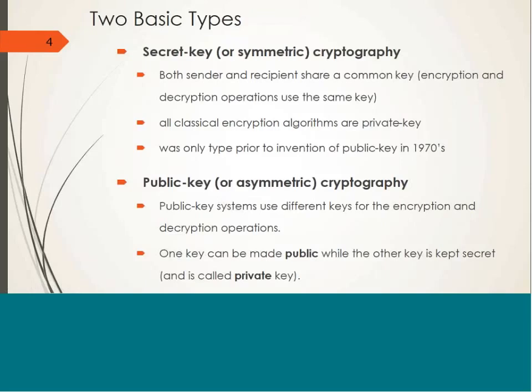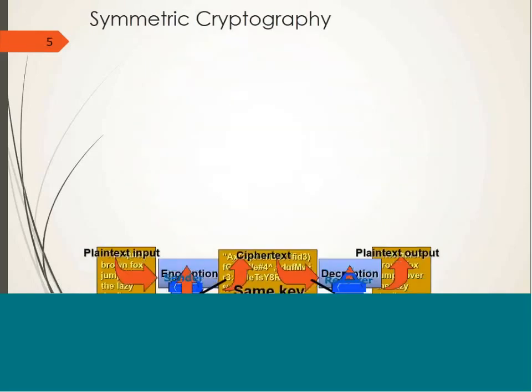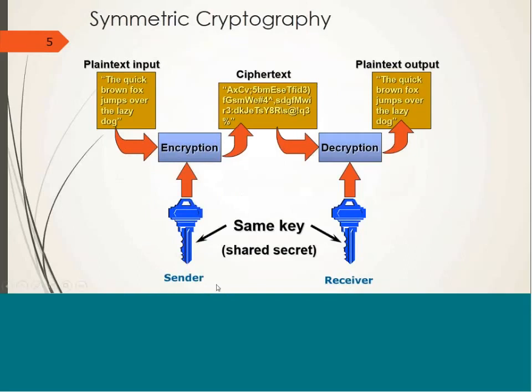So let's go into the details of each type. Symmetric cryptography. At the sender end, the sender will supply the plain text and the secret key as input to the encryption algorithm. This algorithm will give output ciphertext. This ciphertext is transmitted over the untrusted communication channel, so it is unreadable by unauthorized persons.